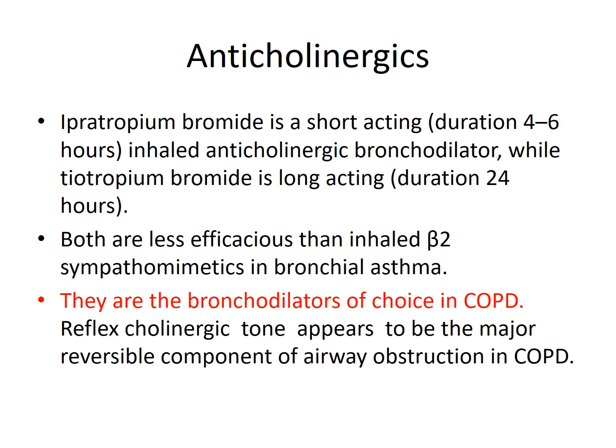But both are less efficacious as compared to the directly acting beta 2 sympathomimetics, yet they are the bronchodilators of choice in COPD but not in asthma. The reflex cholinergic tone appears to be the major reversible component of airway obstruction in COPD. That's why they are the drug of choice in COPD. Also, they are less efficacious than beta 2 sympathomimetics because they have a slow onset of action, and the beta 2 agonists are the fastest acting drugs.